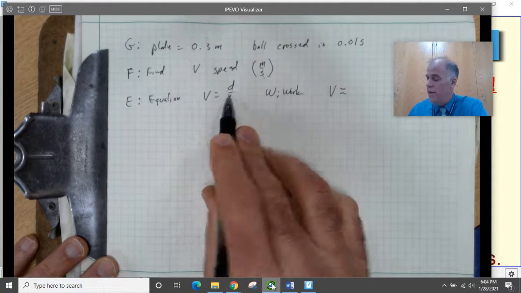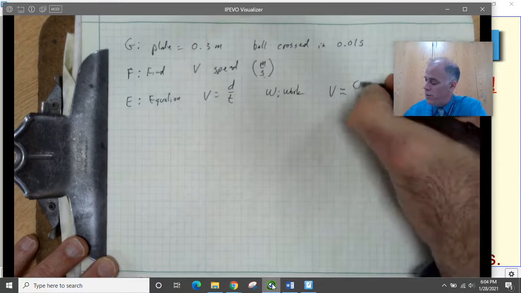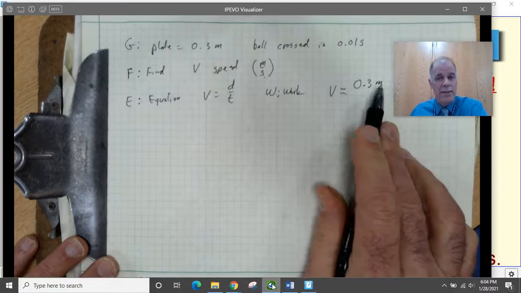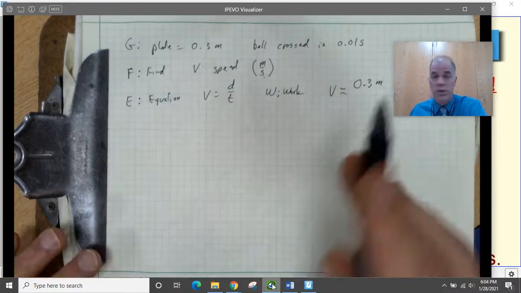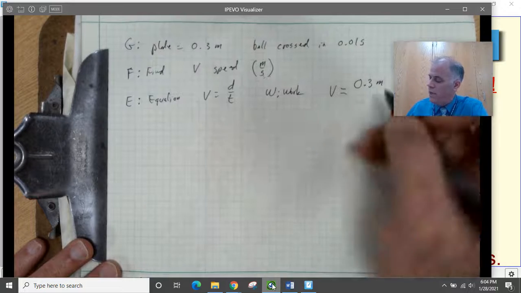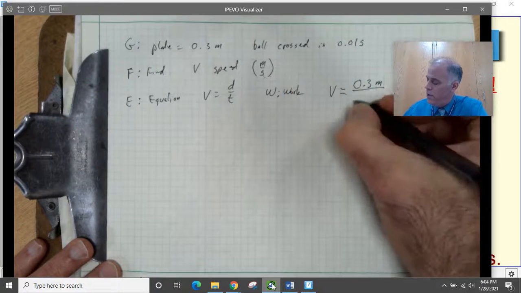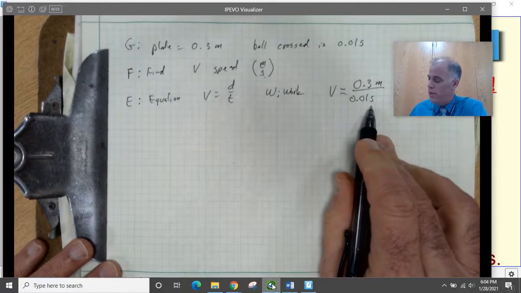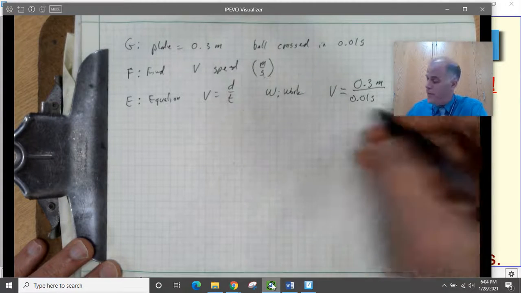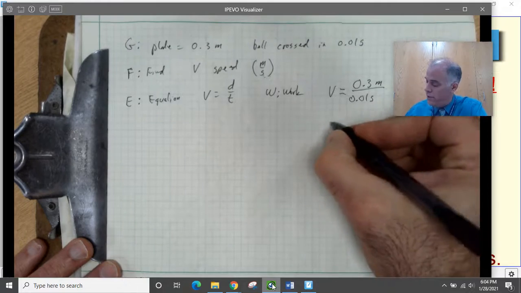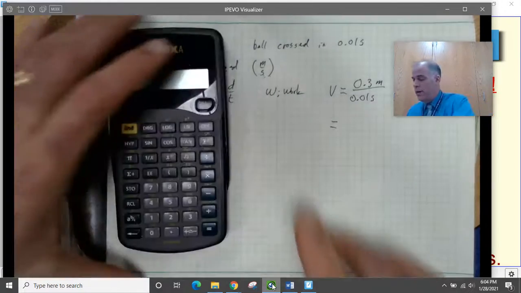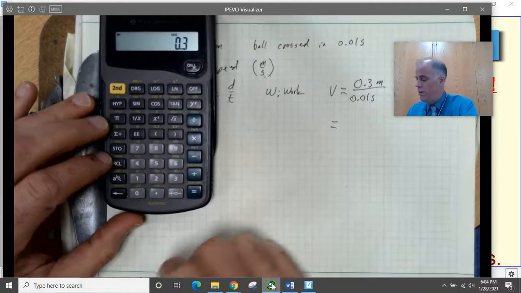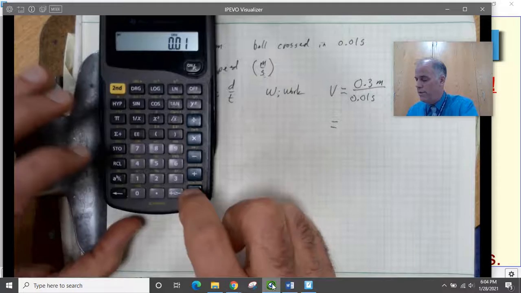That's the distance, and the distance in this case is 0.3 meters. We want to leave the units attached to the number. No naked numbers in science, especially not in physics. Then we're going to divide that by the time, which is 0.01 seconds. Again, we leave the units attached to it. Now we can just do the math. I don't want to get under my picture here, so we'll just do it right underneath. We'll get out a calculator and say 0.3 meters divided by 0.01 seconds.